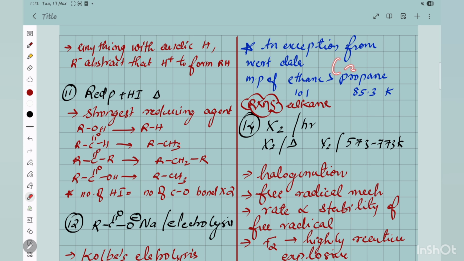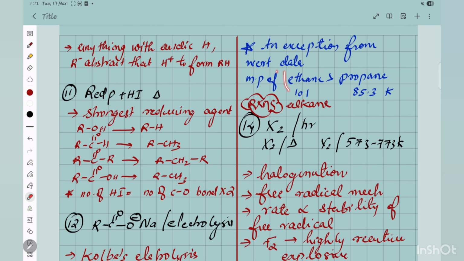Because as the number of carbons increases, for example methane, ethane, propane, butane, like this, definitely the melting point increases. I'm saying melting point, not boiling point. Okay, again, very important, melting point. So you have to study perfectly. Melting point I'm discussing. So as the number of carbons increases, generally there is a trend that the melting point also increases. That is correct. After the number of carbons, then only this odd and even thing comes. First thing is, the more the number of carbons, the more will be the melting point.